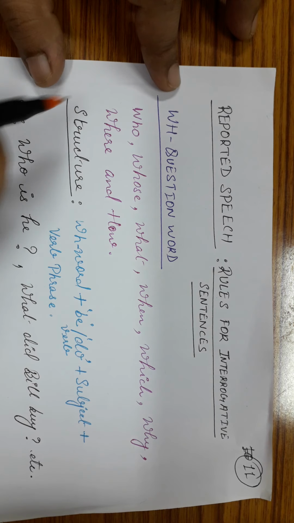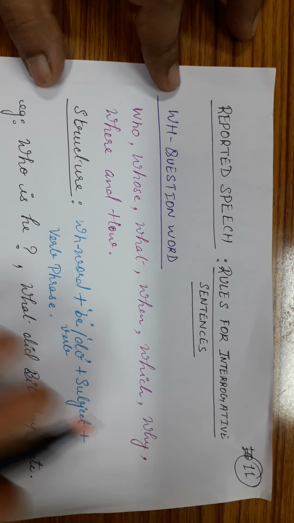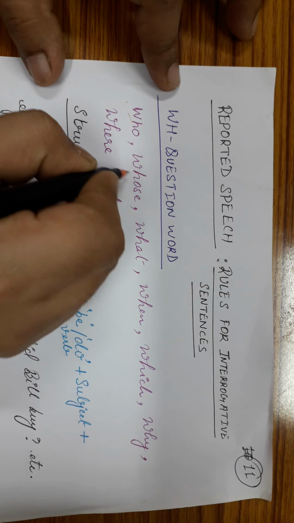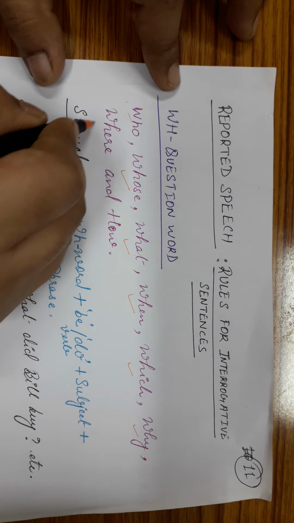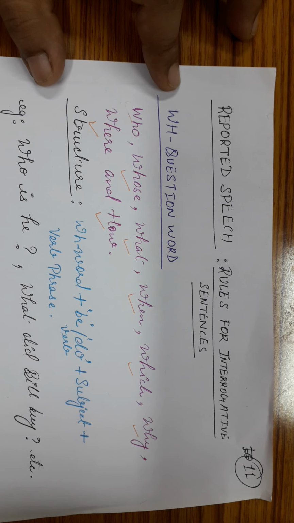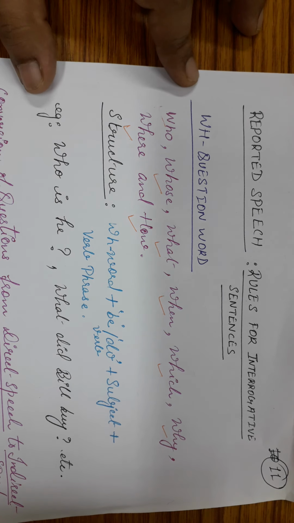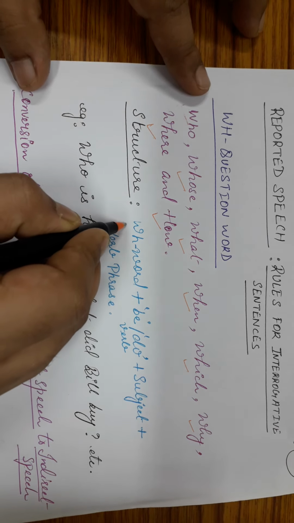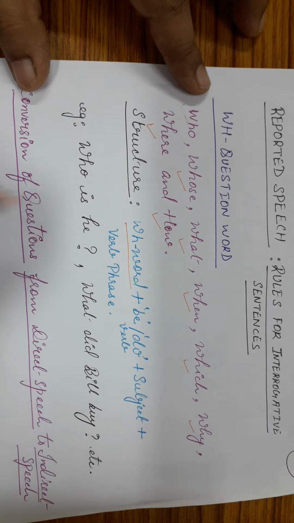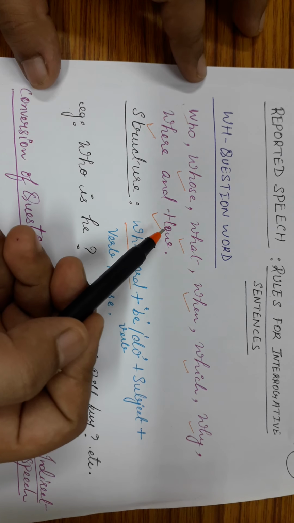H. Now, there are the very common WH question words, and obviously, these question words we see every time, like who, whose, what, when, which, why, where, and how. Okay, these are the standard WH question words. What is the structure of a question or an interrogative sentence? The structure is that every question starts with a WH question word. That can be any, like it can be who, it can be whose, what, when, how, or it can be